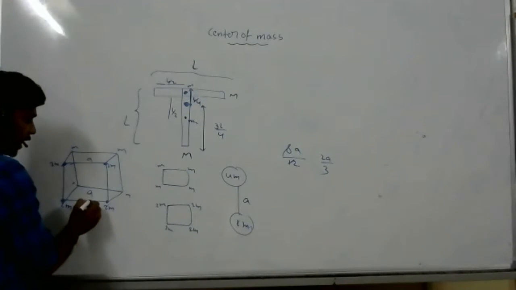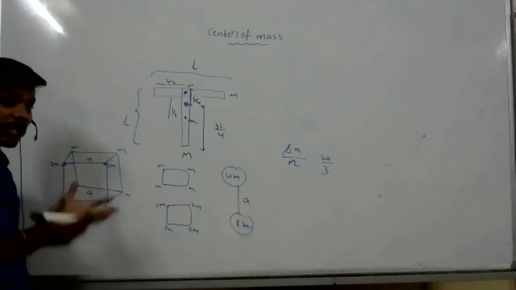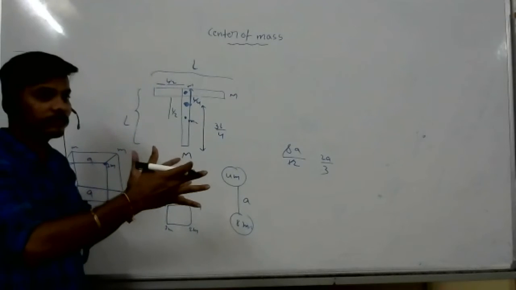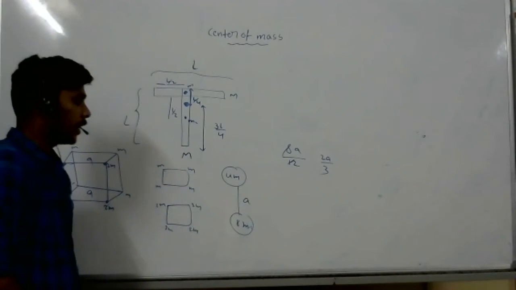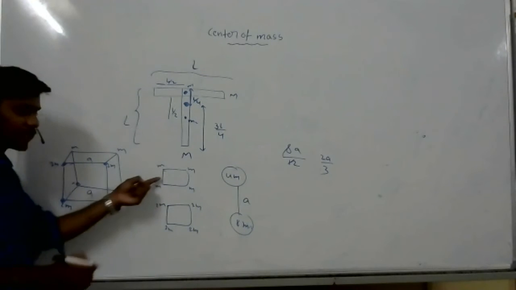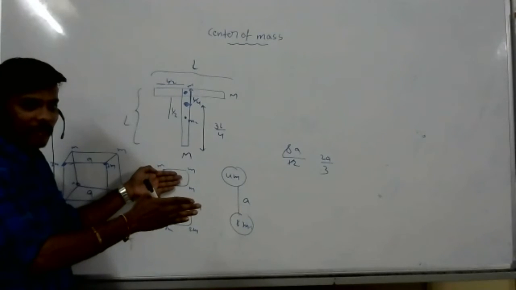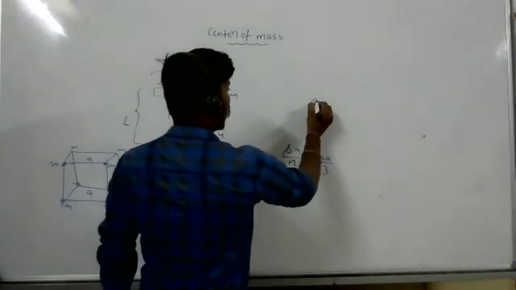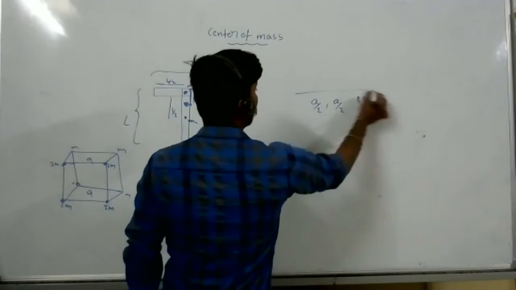Along x direction it is a by 2. Along y direction how much? Look at that. Imagine the surface is here. Sorry, sir, I considered the front one. It will be 2a by 3 from the second surface, because the second surface is the origin, right? First surface is here. So a by 2 along x direction, a by 2 along y direction, and 2a by 3 along z direction it will be.